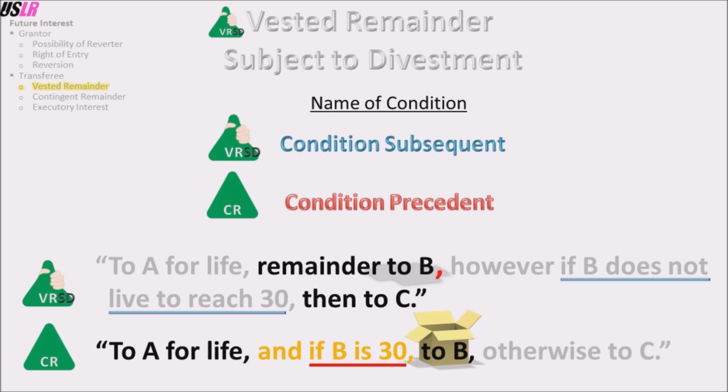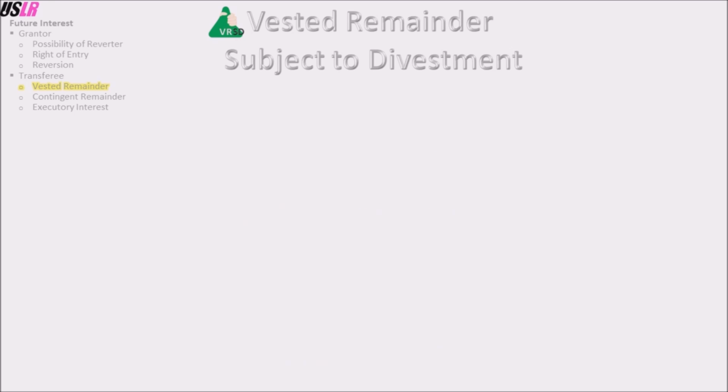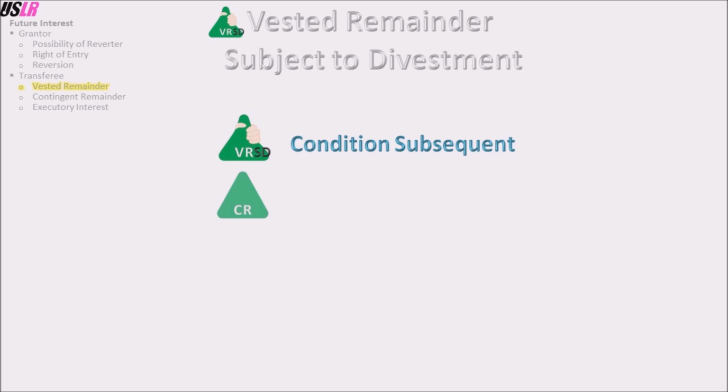Again, I repeat, we only know what kind of condition we have by first determining whether we are dealing with a vested remainder subject to divestment or a contingent remainder. Do not try to train your brain to make sense out of the names condition subsequent or condition precedent, because they will not always make sense. Therefore, just memorize that a vested remainder subject to divestment has a condition subsequent, and that a contingent remainder has a condition precedent.